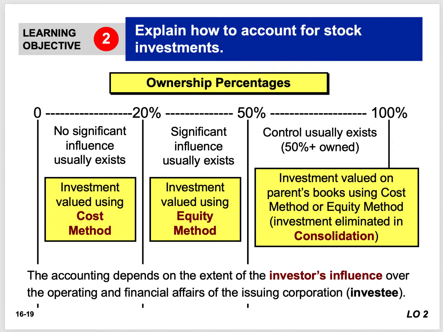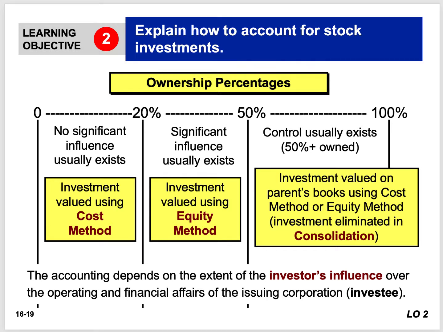Well, in that case, if we own more than 50%, the presumed influence on that investee is controlling. They actually control that company, okay? How do we report it? Well, we have to do consolidated financial statements, okay?